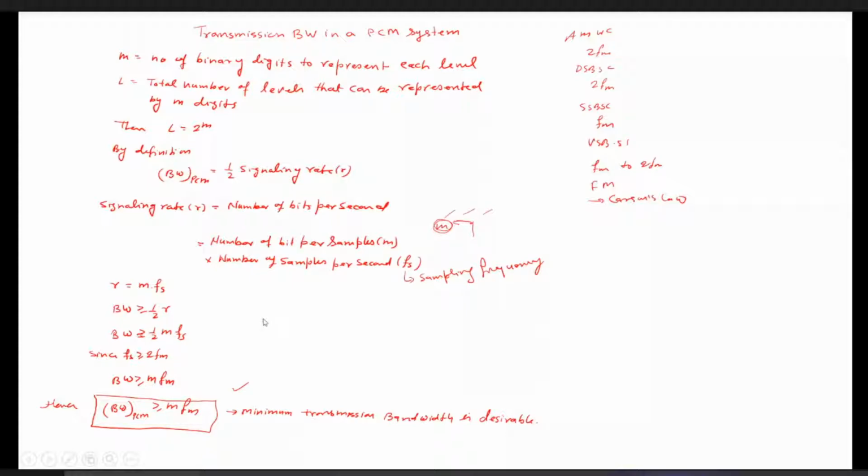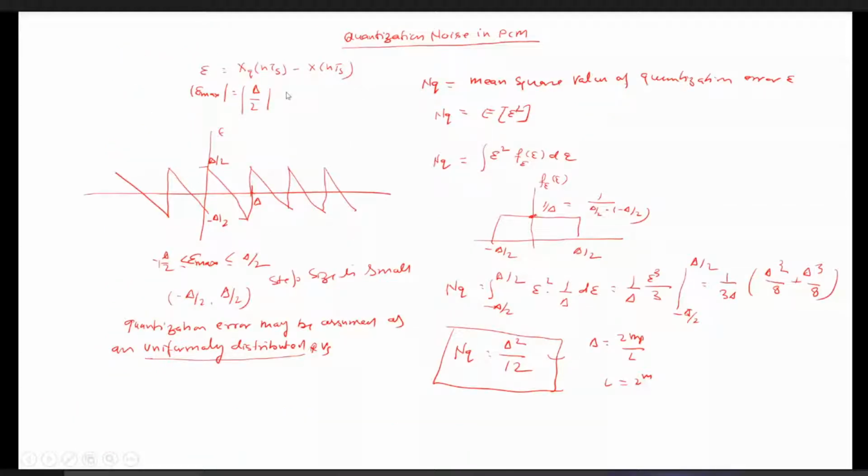Then we calculated the quantization noise. As I told you, the quantization error is the difference between the output of the quantizer and the sampled input signal given to the quantizer. We have seen that if we assume that delta is very small, then the probability distribution of this quantization error is uniformly distributed over the interval of minus delta by 2 to delta by 2. Then the mean square value of the quantization error is nothing but the quantization noise, which we can calculate as the integral of epsilon square f of epsilon d epsilon. By taking this integration, with f of epsilon equal to 1 upon delta, we got the value delta square by 12.